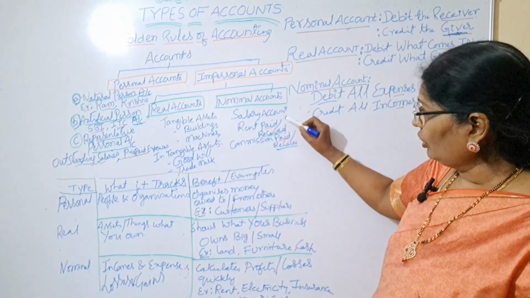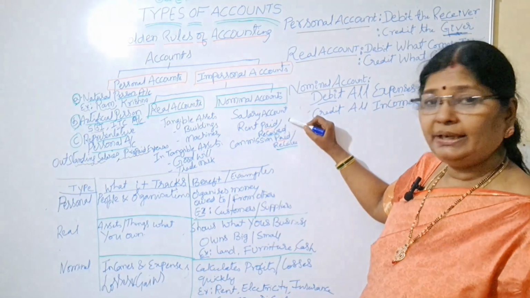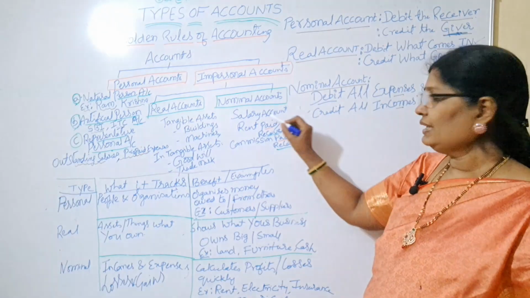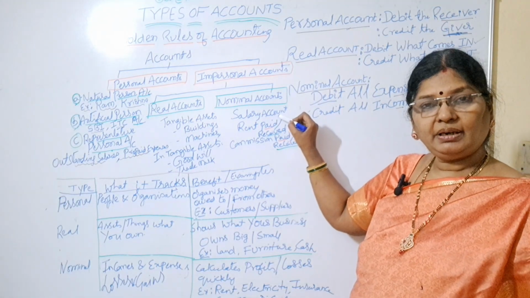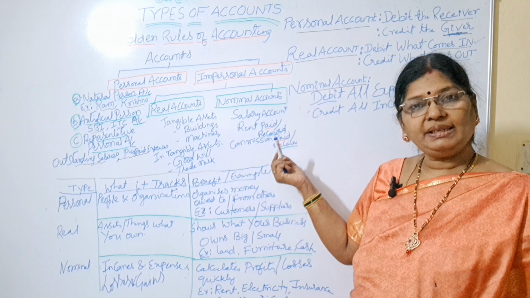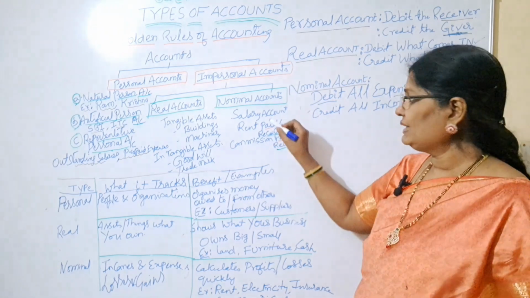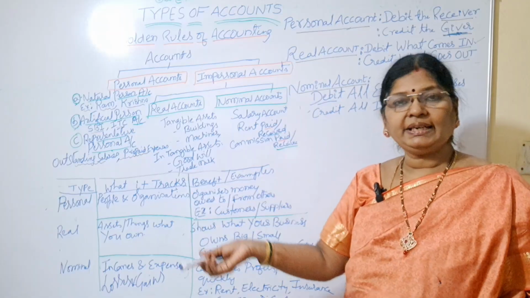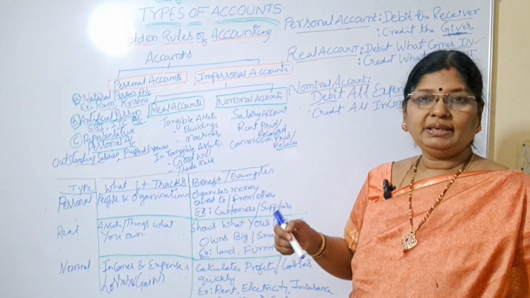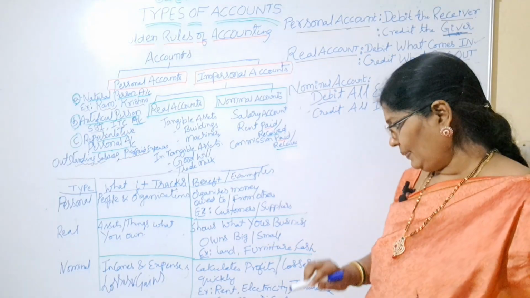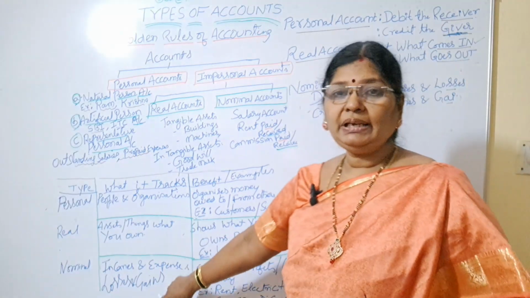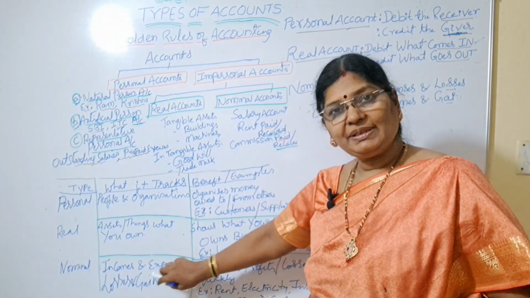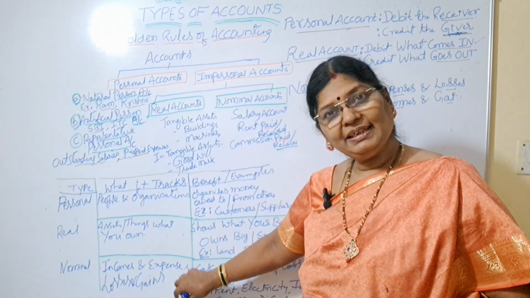So nominal account means what? Rent paid or rent received, commission paid or commission received. Salary paid, or if you are receiving any salary, that is called salary received. Salary paid means expense, salary received means income. Rent paid means expenses, rent received means income. Is it clear? So under nominal account you will have incomes, expenses, losses, gains.